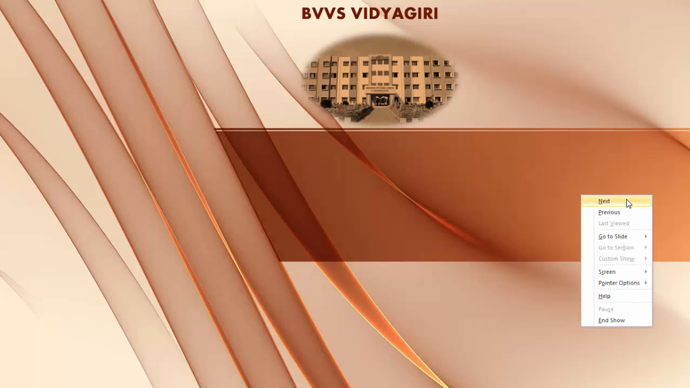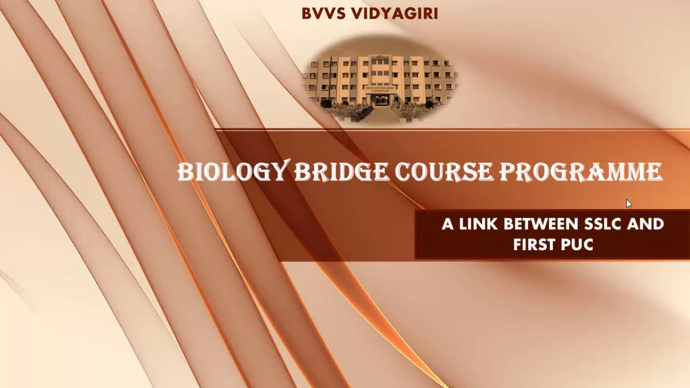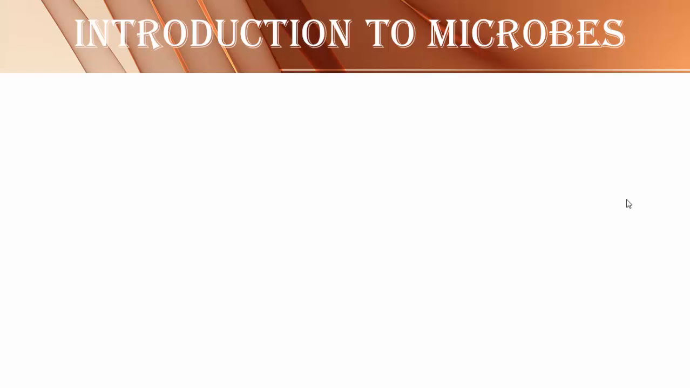Today I am going to explain about the microorganisms. In the previous videos I explained about the definition of cell, components of cell, what are the different types of cells, that is prokaryotic and eukaryotic, types of plant tissues and types of animal tissues. And today in this video, I am going to explain about the microbes or microorganisms.